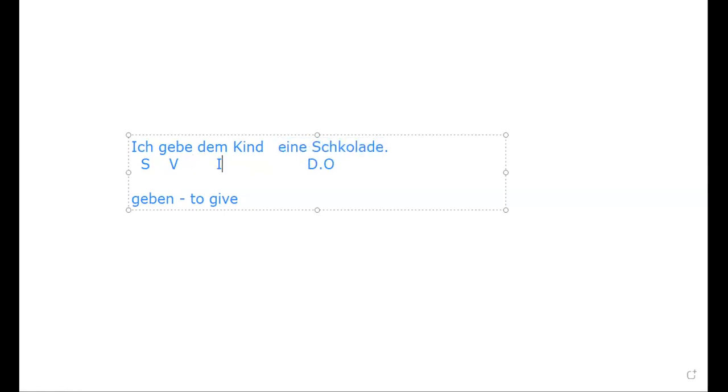So this is the indirect object. Why have I applied dem Kind here? Because actually Kind is das Kind, the child. Under dative, das will change to dem. You can read it: under dative, das will change to dem. That's what it is. Das Kind will change to dem Kind.